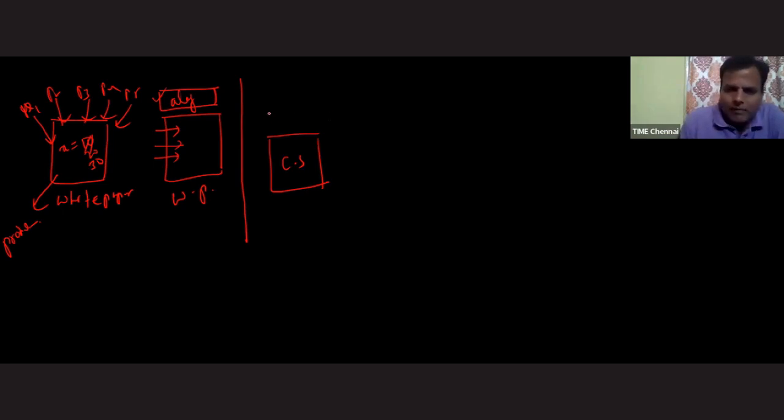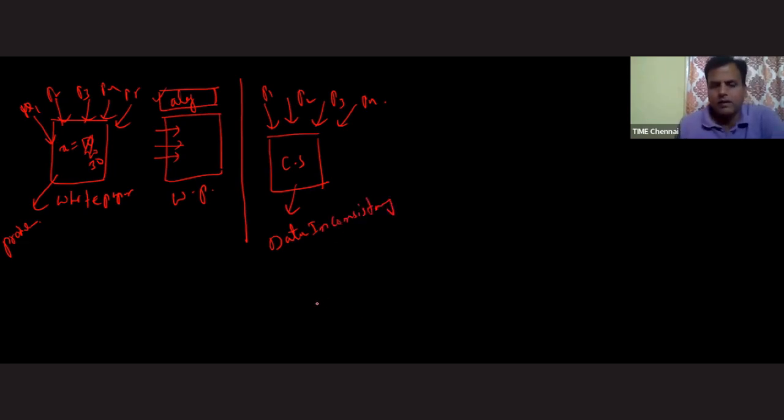Okay, fine. Now, sir, what exactly is happening technically? Multiple processes are trying to execute this critical section at the same time. And because of this, we are getting one problem which is called data inconsistency. So this is the problem. What is data inconsistency? Just as I have shown you, you are not getting the expected result. Okay, fine. So let's see how to overcome this issue.